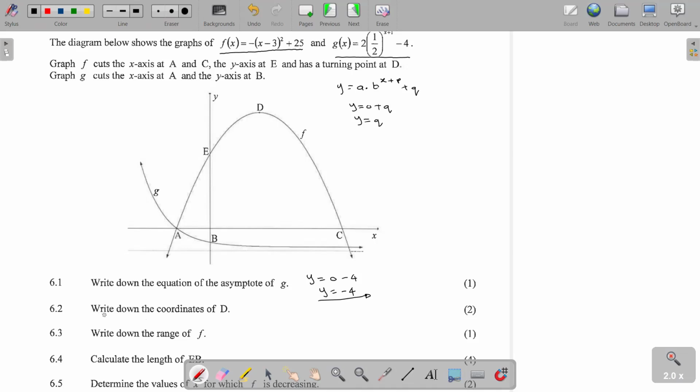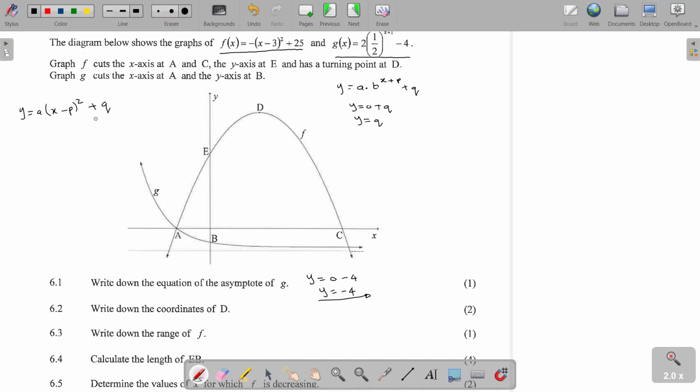Then the next question is saying write down the coordinates of D. What is it that you are given? You are told D represents the turning point. Our graph, the quadratic function, is given in this format, y = a(x - p)² + q.